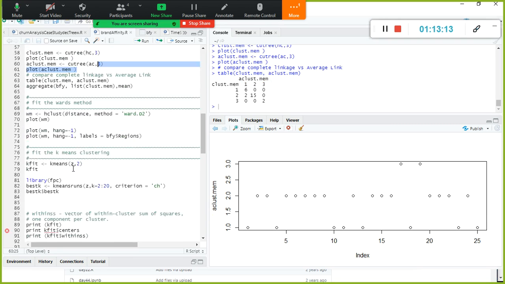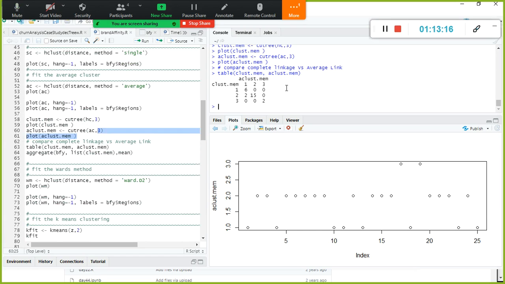So let us use Ward's method. Okay, 1, 2, 3, right? You need to look at this one. See, in the first cluster 6 records are there, second cluster 17 records are there, third cluster 2. But if you look at it vertically, instead of 6, 8 records are there, instead of 17, 15, and 2. This is better, right? 8, 15, 2, instead of having 6 and 17.